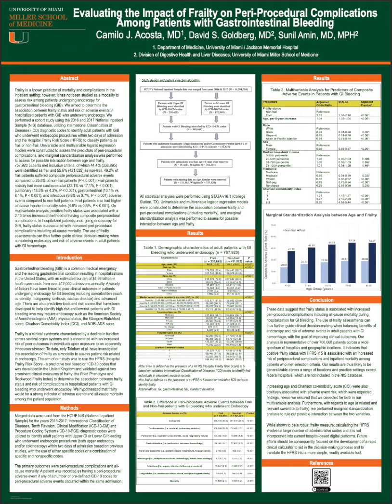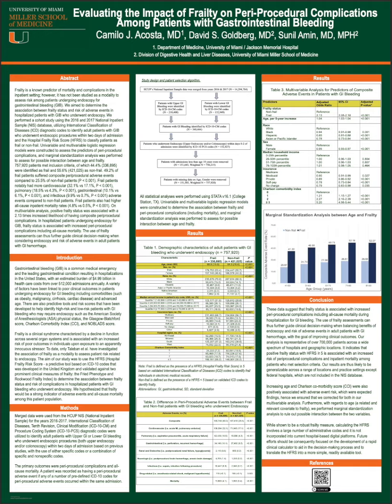Table 1 shows our study demographics. I'm not going to go through each of these individually, but the main point here is that we can see that frail patients have a significantly higher comorbidity score than their non-frail counterparts. In terms of differences in peri-procedural complications as seen in Table 2, we found that frail patients suffered significantly more complications than non-frail patients across all categories, except for drug-related adverse events. Also, frail patients had higher all-cause mortality rates during hospitalization, over a 10-fold increase in this regard.